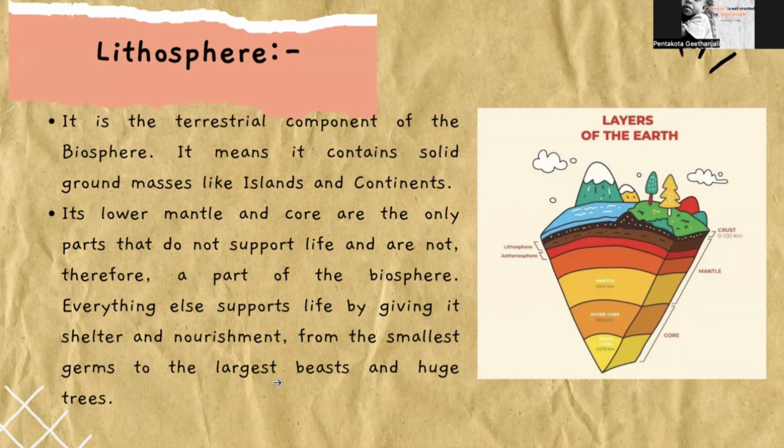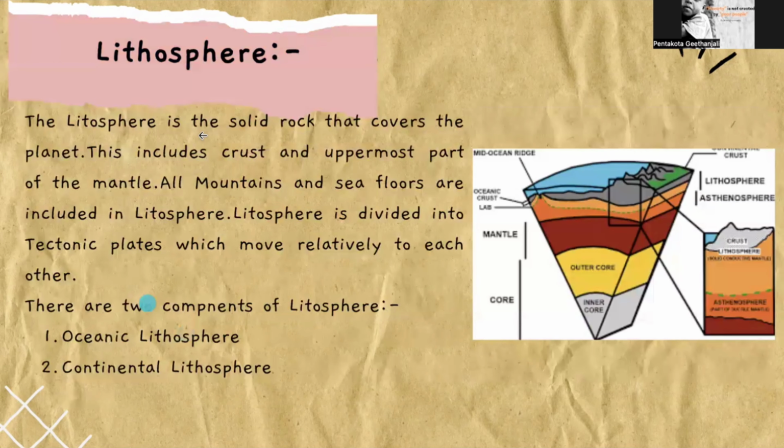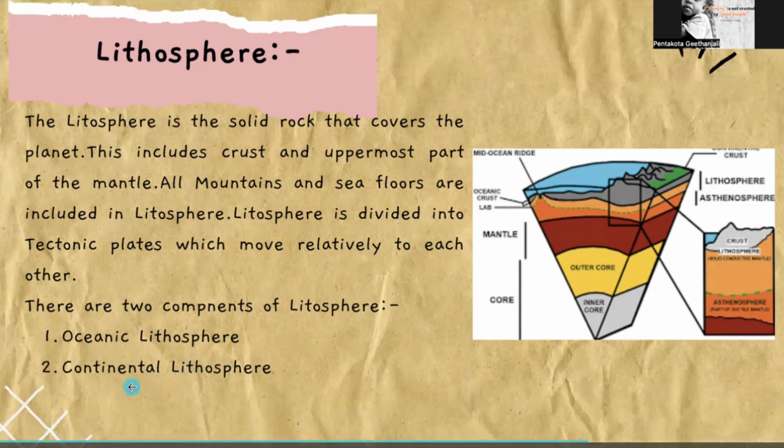The lithosphere is a solid rock that covers the planet. This includes the crust and the uppermost part of the mantle. The lithosphere is divided into tectonic plates which move relative to each other. The two components of lithosphere are oceanic lithosphere and continental lithosphere.